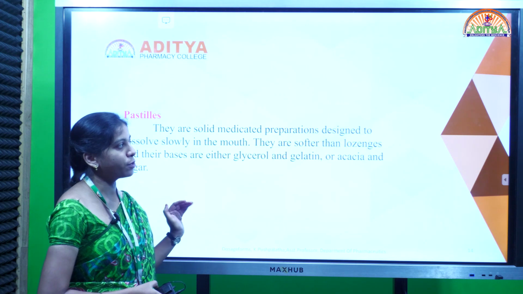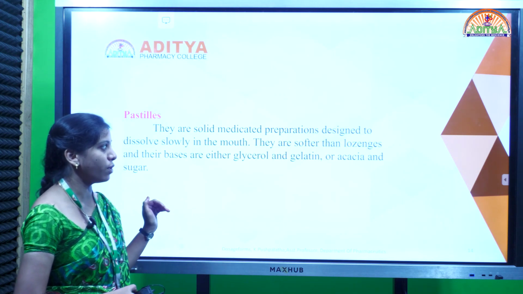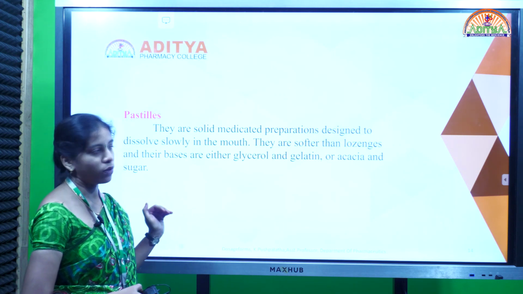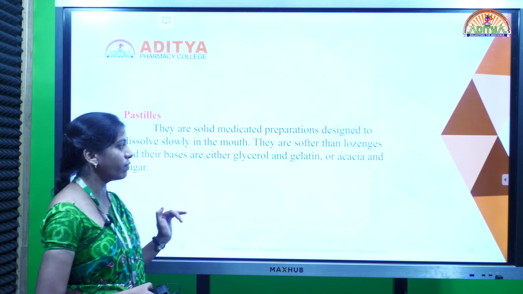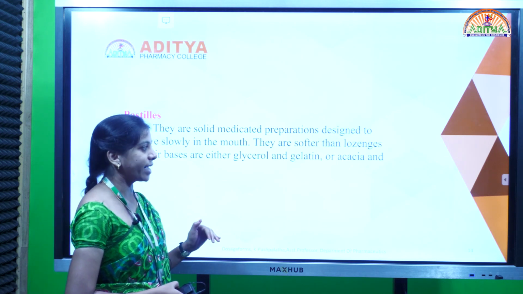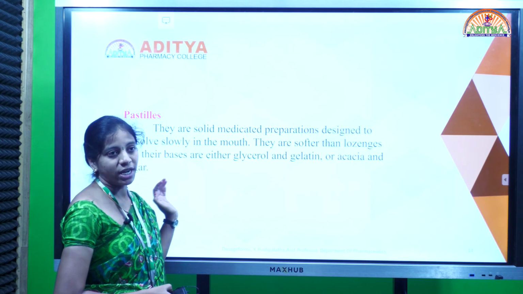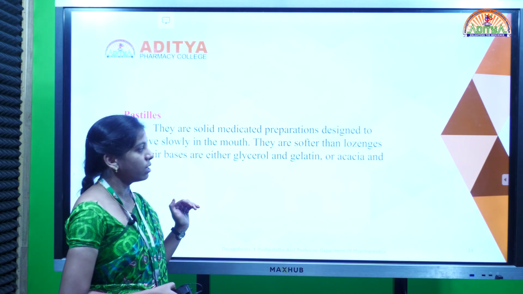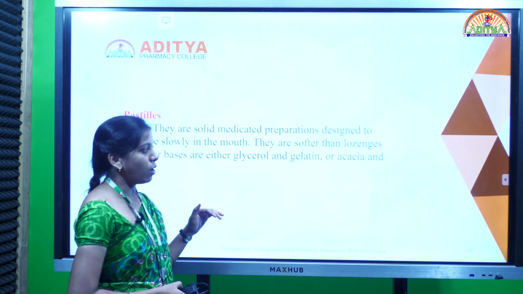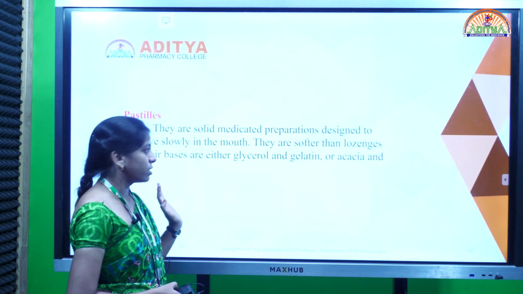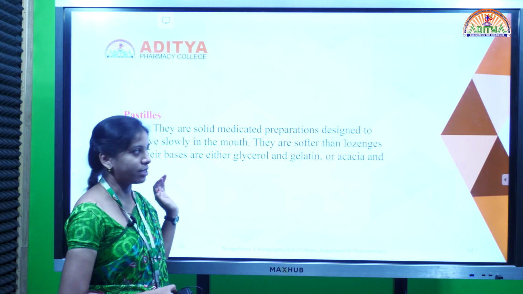That type of dosage form is called pastils, which consist of one or more medicaments along with excipients, either glycerol and gelatin or acacia and sugar. Either it may consist of medicament along with sugar, or gelatin, glycerol and gelatin, or acacia and sugar. These are the combinations of pastils.